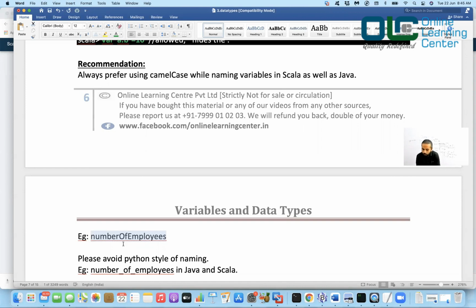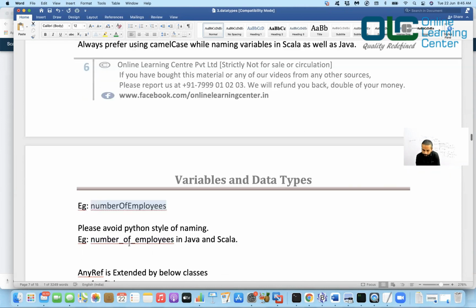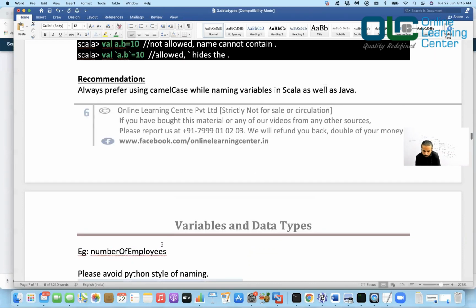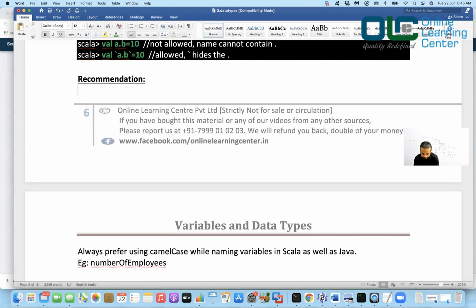N should be small, O should be capital, and E should be capital. And please don't use this kind of style in Java and Scala. Don't write number_of_employees. I've seen people doing this because they come from a Python background and they are habituated to writing variables in this style.